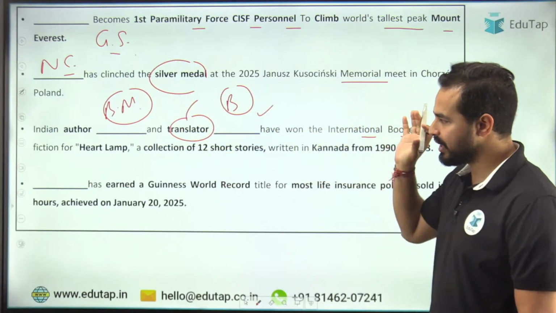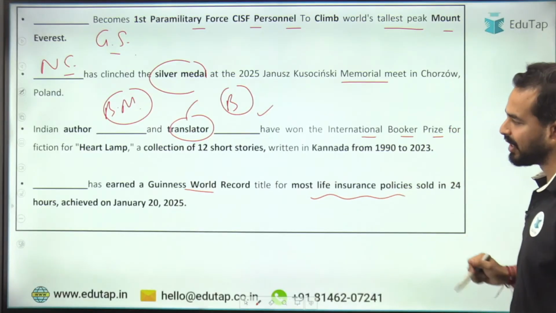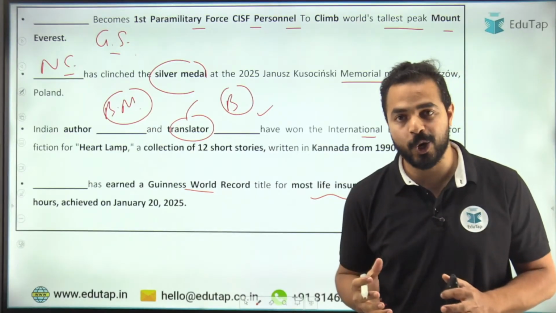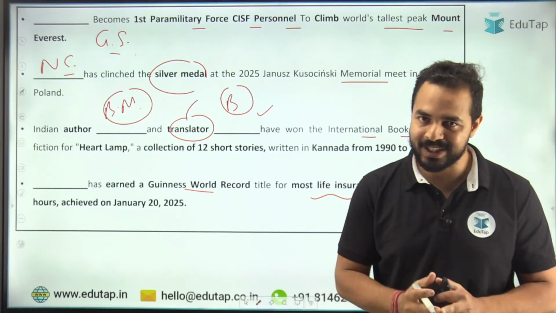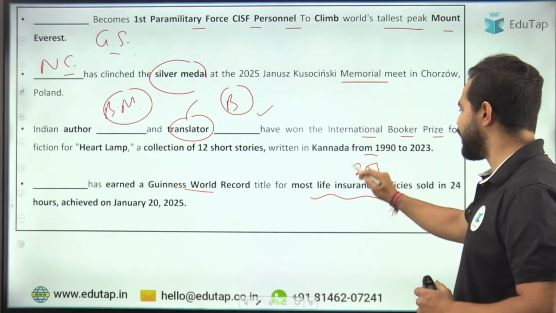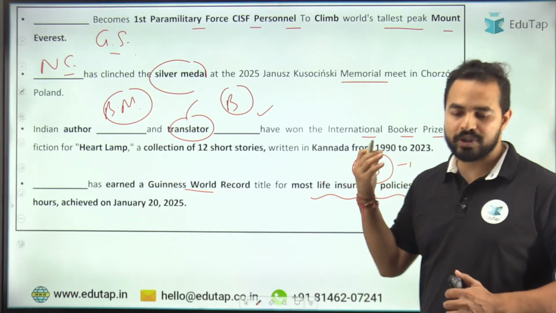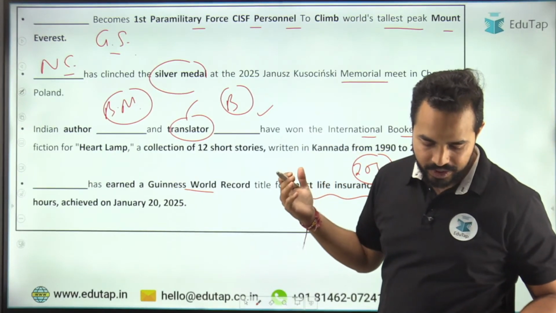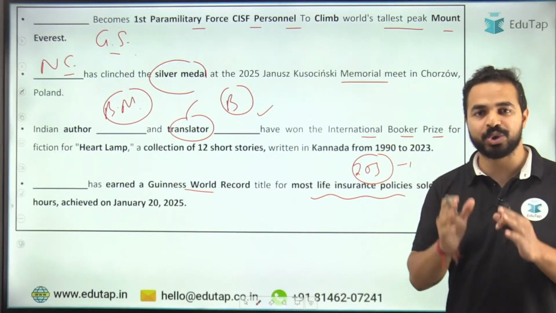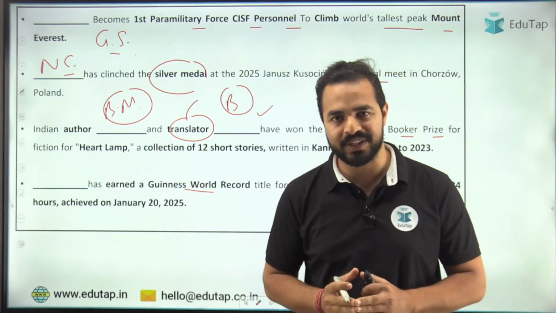Now the next question, Dash earned a Guinness World Record for the most life insurance policies. तो 24 आवर्स में सबसे ज्यादा लाइफ इंश्योरेंस पॉलिसीज सेल करने का रिकॉर्ड बनाया किसने बनाया? LIC ने बनाया. किस डेट पे बनाया? 20th January. 20th January, that is the Mad Million Day. That is the founding day of the LIC on which it was founded, right? Absolutely, I can see in the chat box all the people have given me the right answer to all these questions. That shows that you have revised everything in a very detailed manner in the previous session, right?